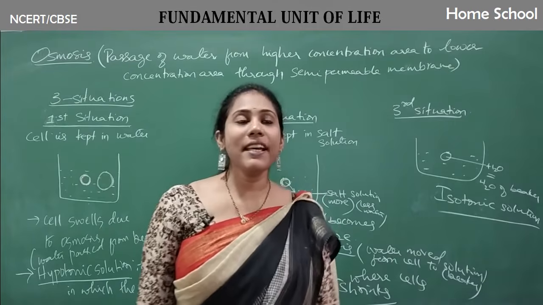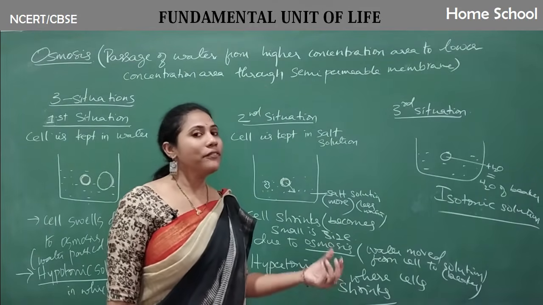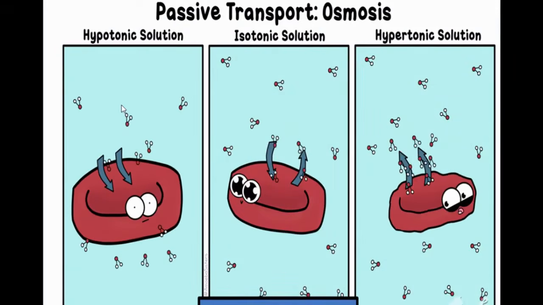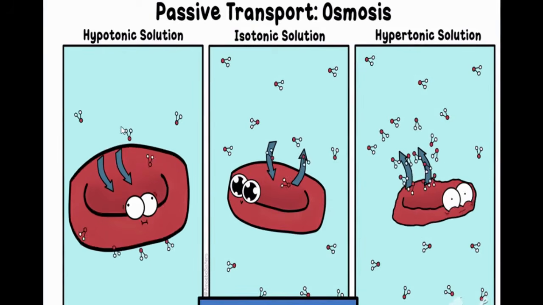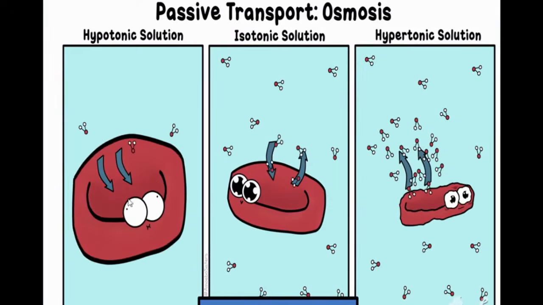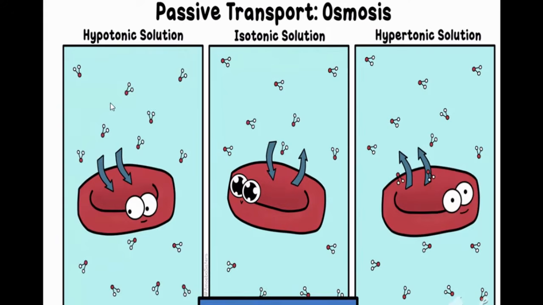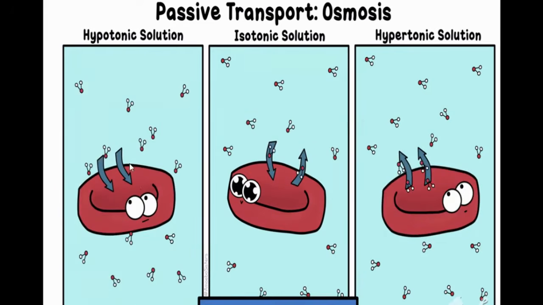Now let us see a beautiful visual on osmosis, and later we will end the session. This visual on osmosis: this is a hypotonic solution. The cell is kept in water. You can see the cell is swelling, isn't it? So why is the cell swelling here? The water from outside is moving into the cell through the membrane.